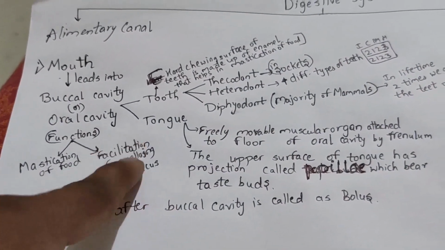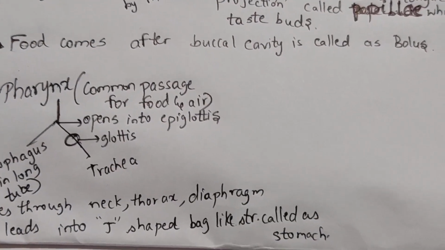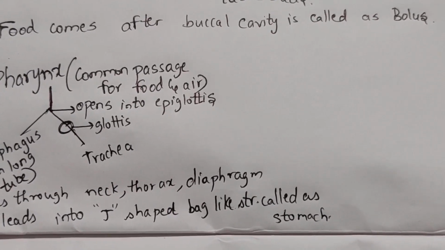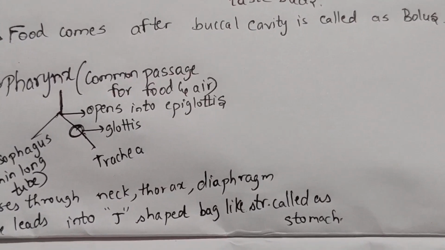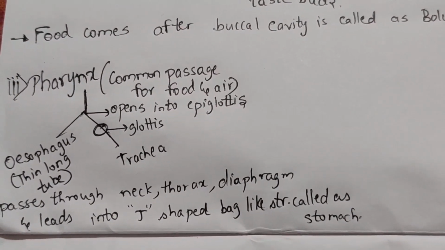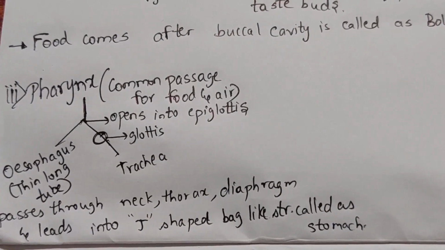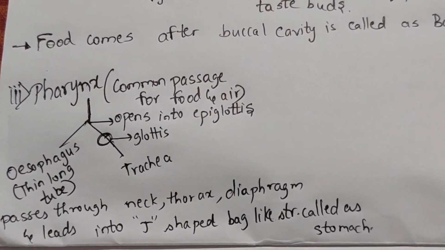This facilitates swallowing, which occurs with the mucus. The food that comes after the buccal cavity is called bolus. Now this bolus goes into the pharynx. The pharynx is the common passage for food as well as air. And then this pharynx opens into the epiglottis.